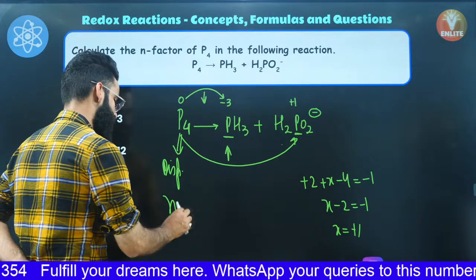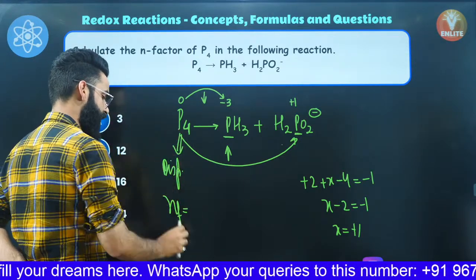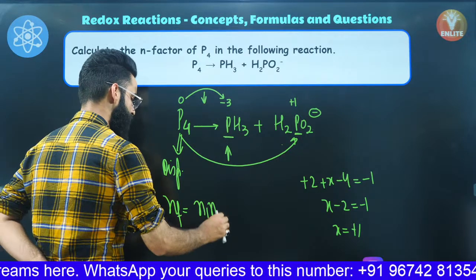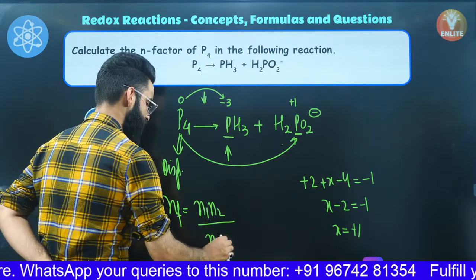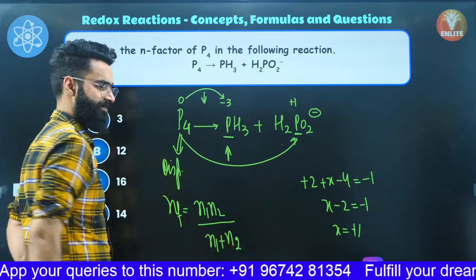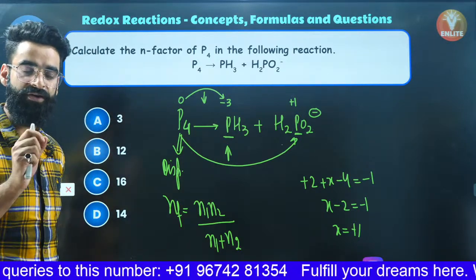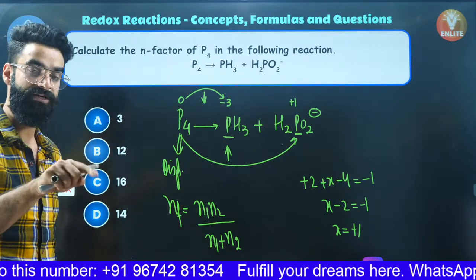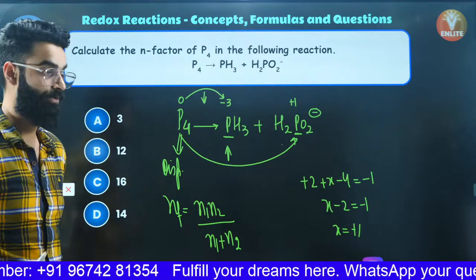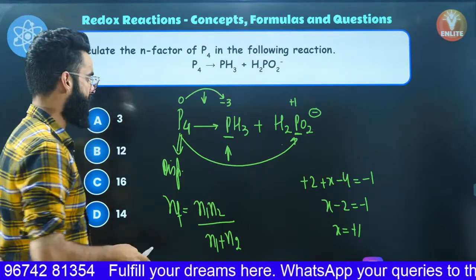do you do that? The overall N factor of this particular P4 is going to be N1 N2 divided by N1 plus N2. This is going to be one of the simplest formulas by means of which you'll be calculating the N factor of the species which undergoes oxidation as well as reduction, or I can say which undergoes disproportionation. Now check it out.